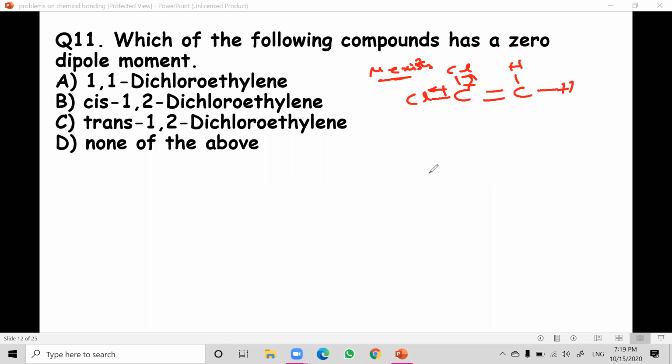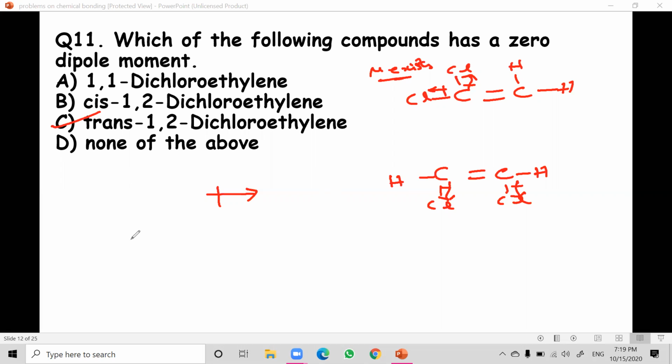1,2-dichloroethylene means same C double bond C, and here hydrogen and hydrogen, and they're asking cis, which means on the same side chlorines will be there. Trans means opposite sides you will get. So for this also dipole moment exists because there are different directions. Dipole moment exists. So I'm writing the symbol of dipole moment like this. So this is also not zero dipole moment. Now coming to trans, it is the answer.